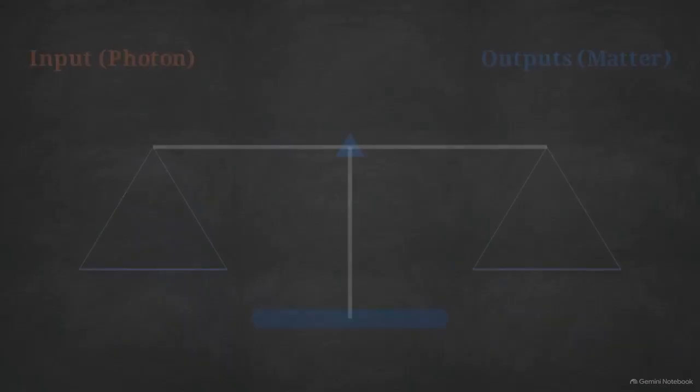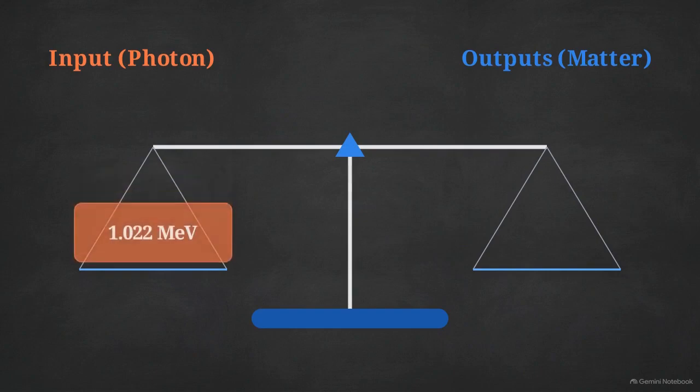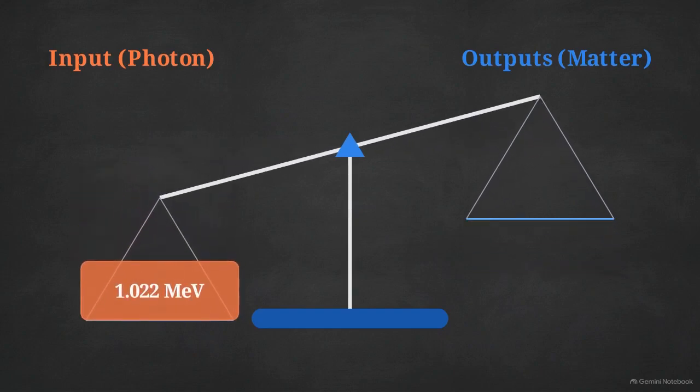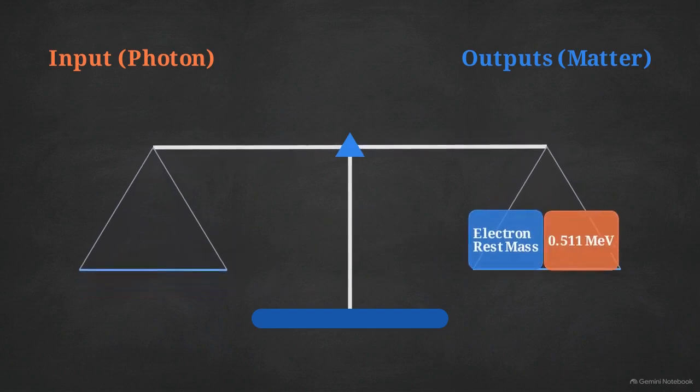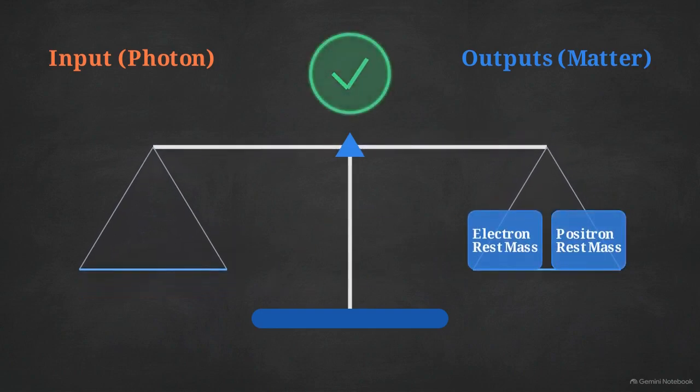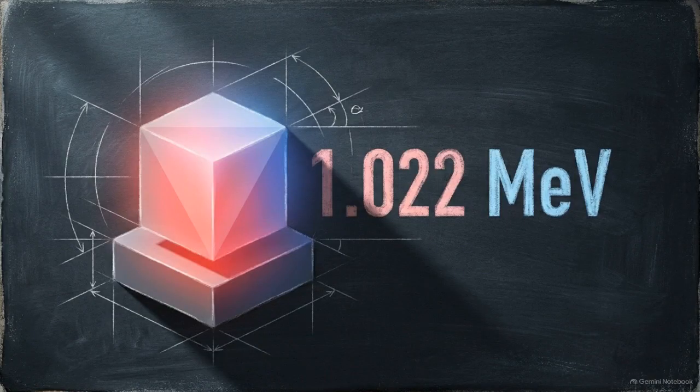We can deconstruct that specific number by returning to our energy ledger, this time moving from energy to matter. The physical rest mass of a single electron requires exactly 0.511 MeV of energy to exist. The positron requires an identical 0.511 MeV. Add them together and you get 1.022 MeV. That is simply the baseline cost to bring both particles into physical existence.